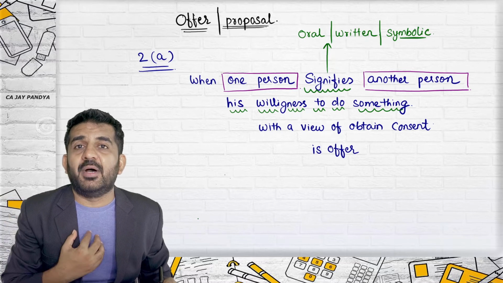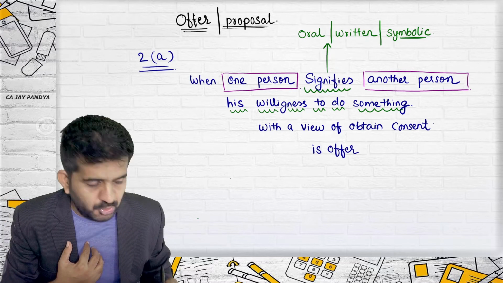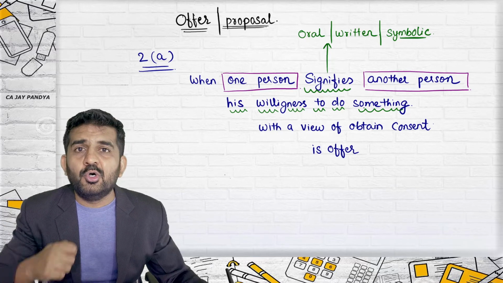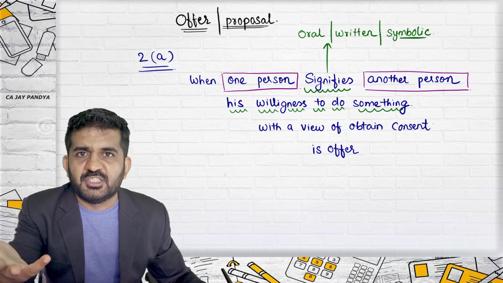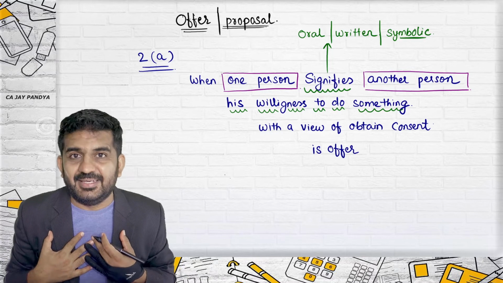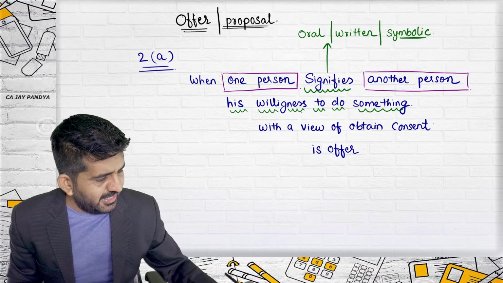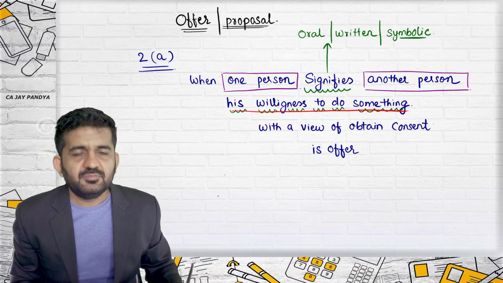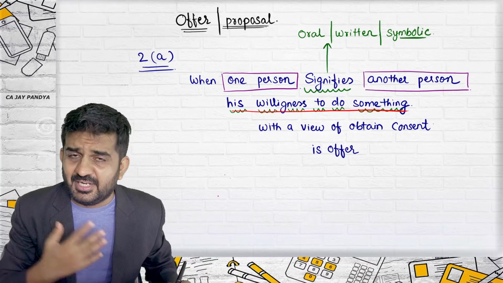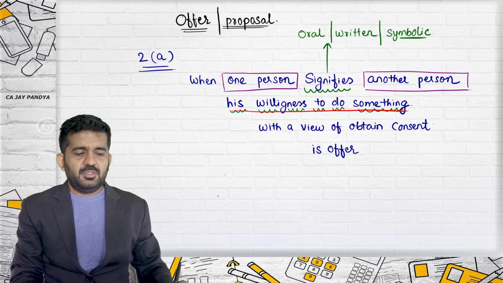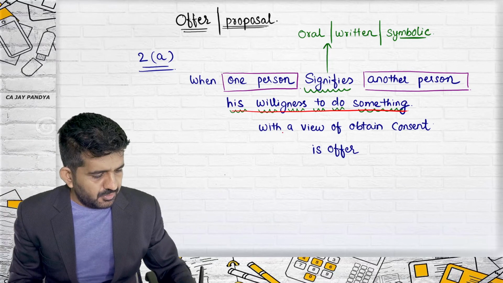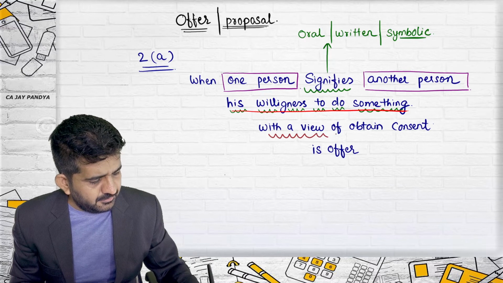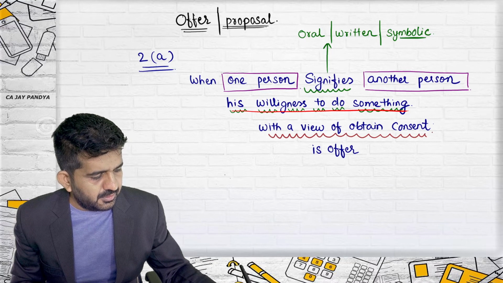You come to my house for dinner today. So that is my willingness to do something. Of course, you will be doing something, but the willingness is mine. His willingness to do something should be clear. I might tell you anything, my willingness to do something, but with a view of obtaining consent.